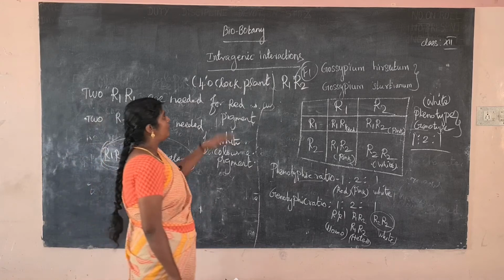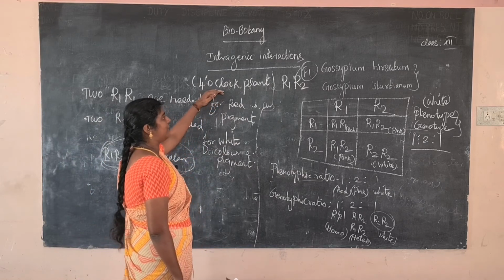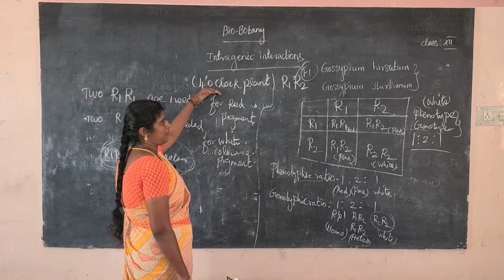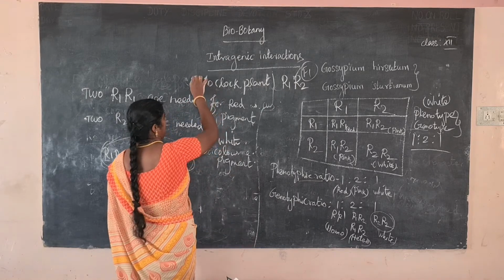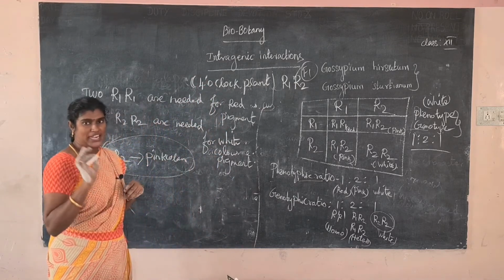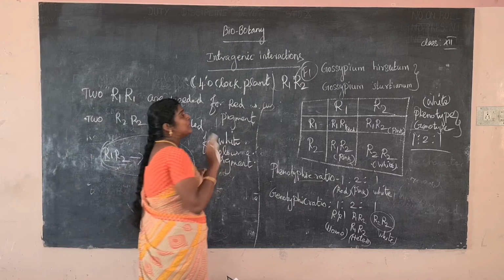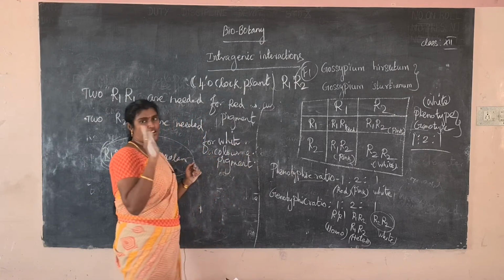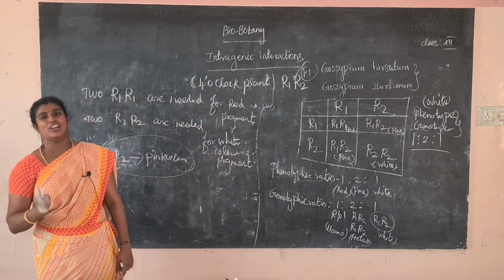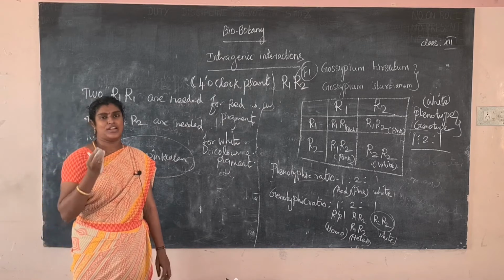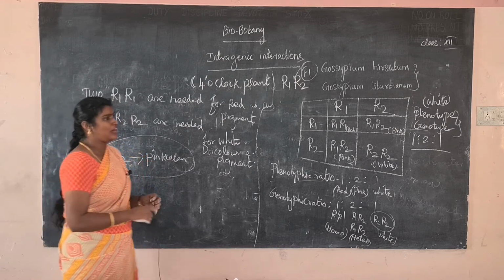So what is the meaning of intragenic interaction, sir? First we studied the experiment. One experiment with the plant named Mirabilis jalapa, which is the four o'clock plant. The four o'clock plant starts flowering only at 4 o'clock, so it is called the four o'clock plant. Okay, so we do the one experiment.